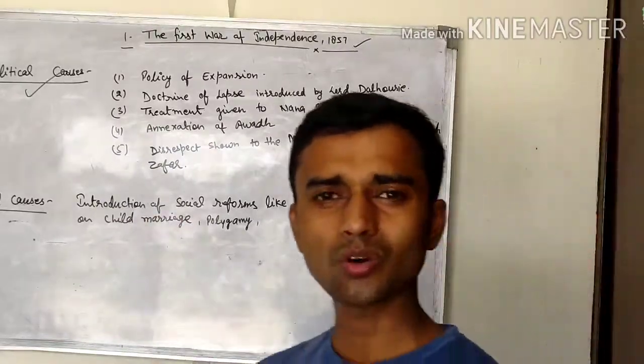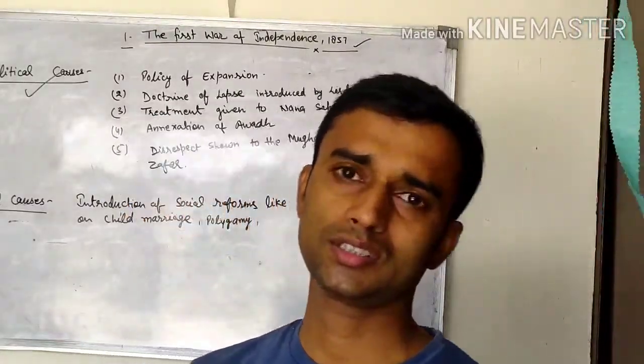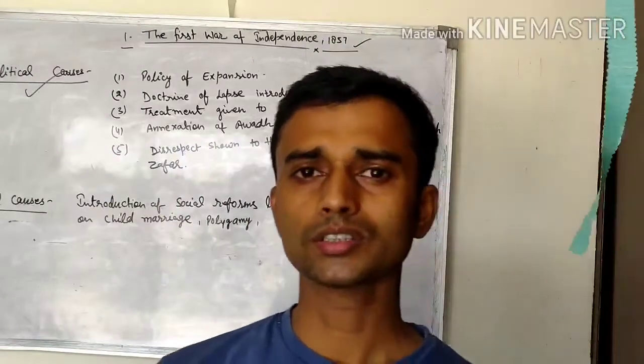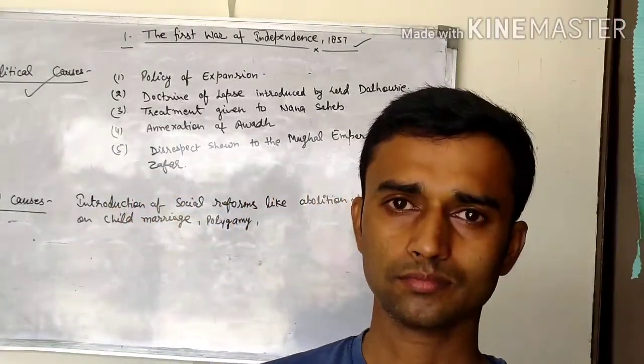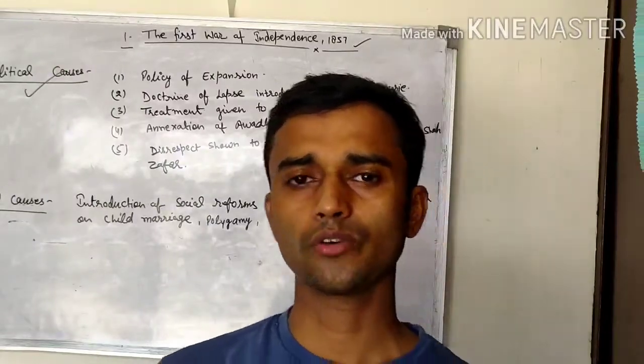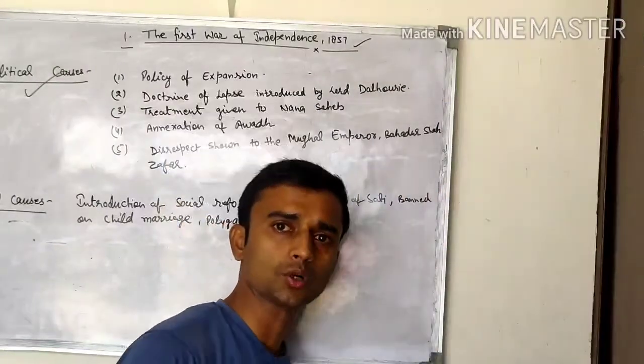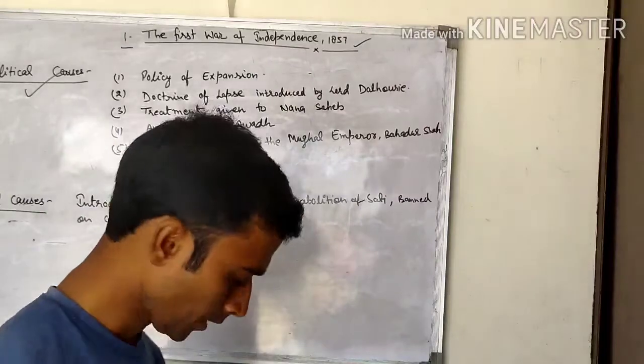After that, social causes, economic causes, military causes, and finally immediate causes. The introduction of the Enfield rifle was the immediate cause of the revolt of 1857.